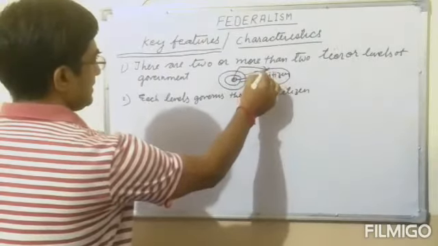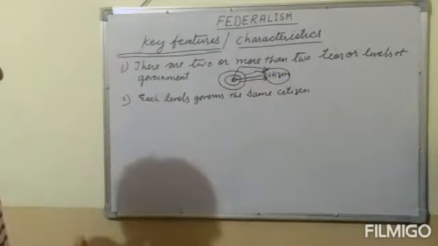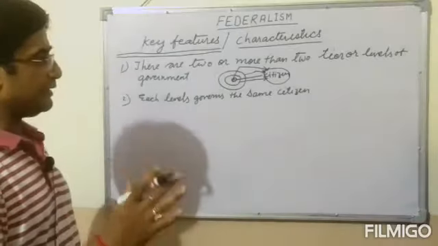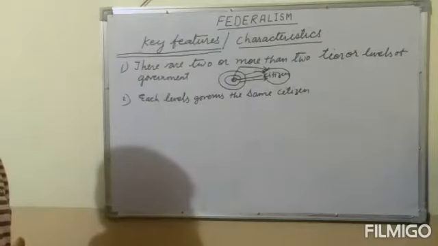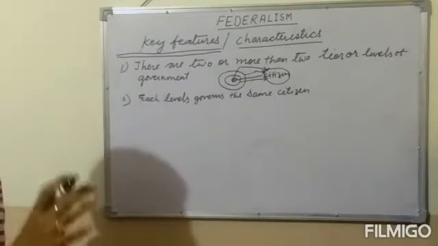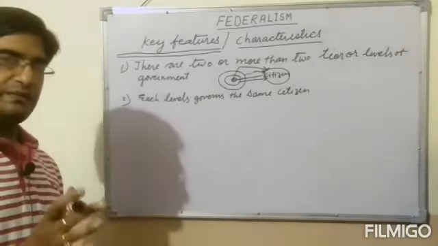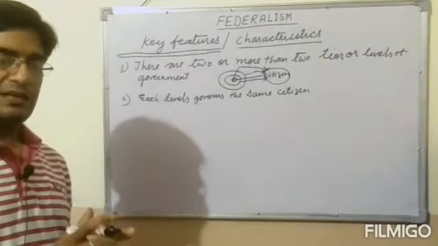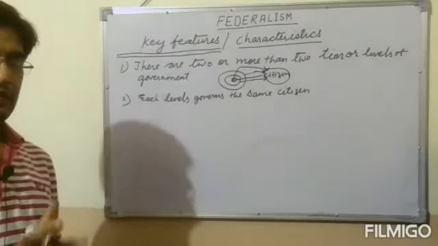There are 3 levels of the government system running over one person: the central government system, the state level government system, and the local government system. They can be understood by different terms such as the parliament, the state legislature, and the local self-government. So there are 3 different types of system.